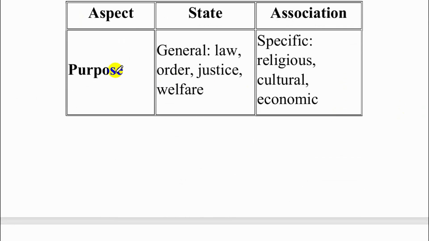What is the purpose of the state? The state's purpose is general, that is making laws, enforcing those laws, maintaining order, giving justice and welfare of its population. Whereas the purpose of an association is very specific and narrow. A group of people can come together to form religious associations, cultural associations, or economic associations.